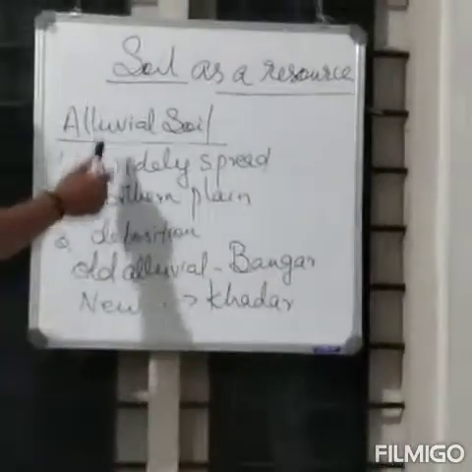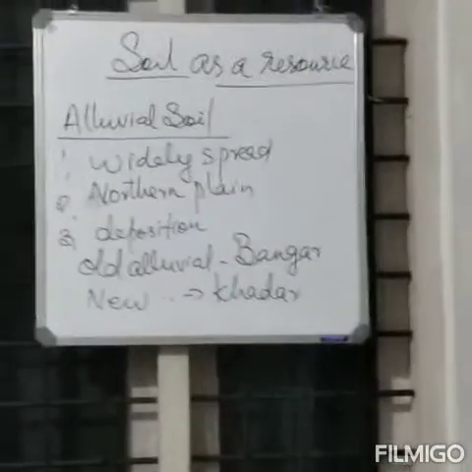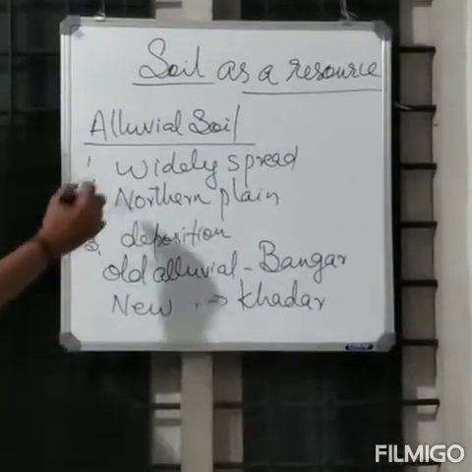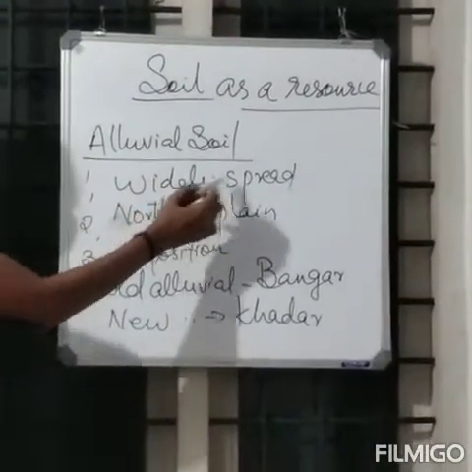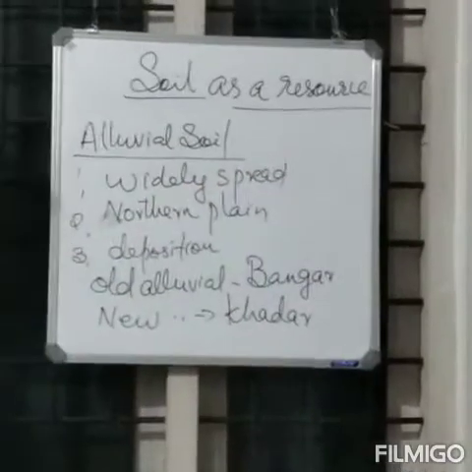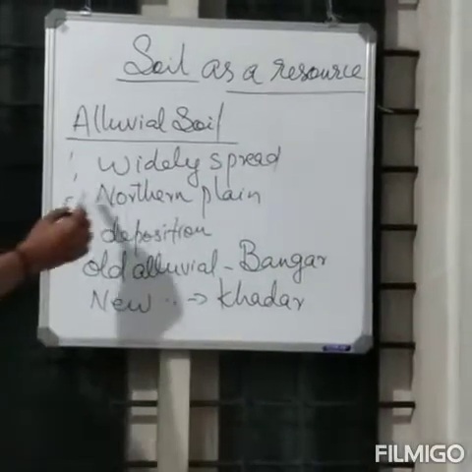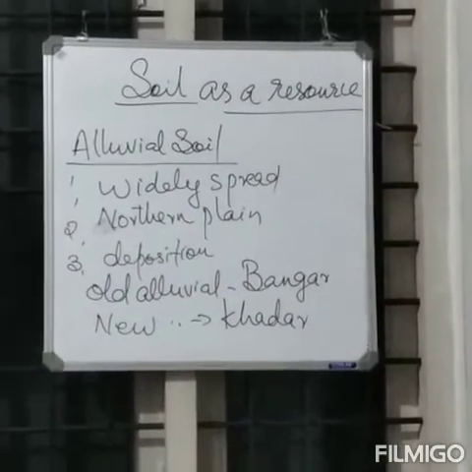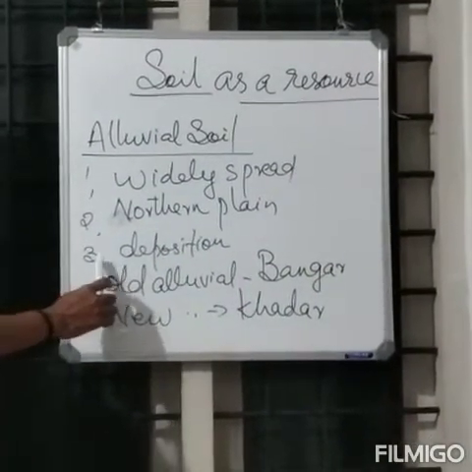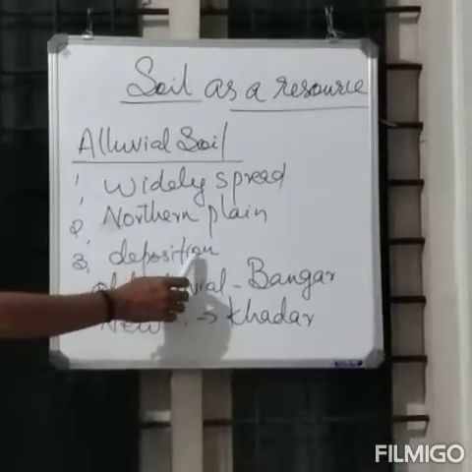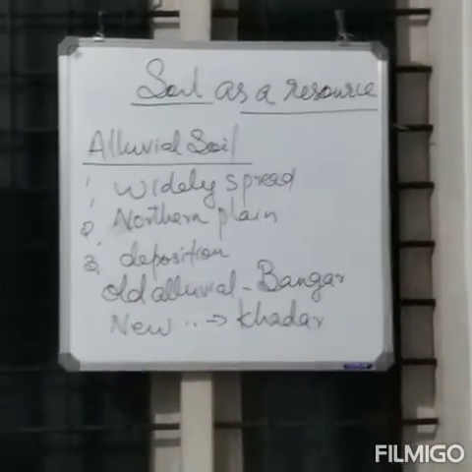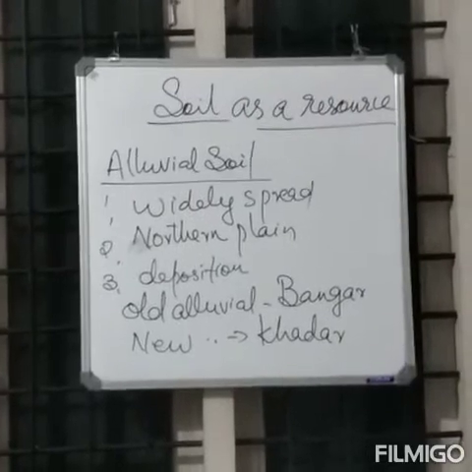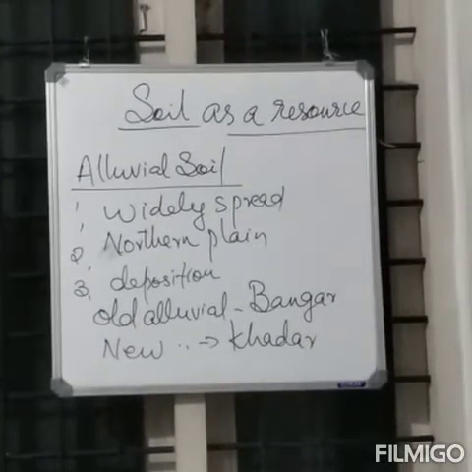Okay, then what are the features of alluvial soil? Point-wise, the first one: it is the most widely spread soil in India. The second point: the entire northern plains are made of alluvial soil. The next one: the alluvial soil has been deposited by three important Himalayan rivers such as the Indus, Ganga and Brahmaputra.